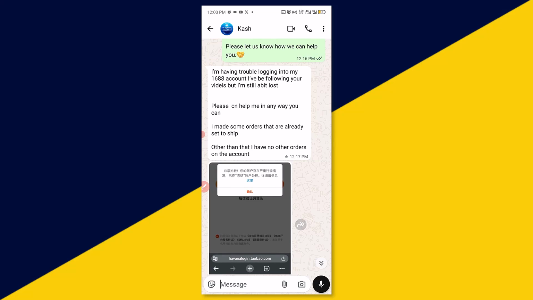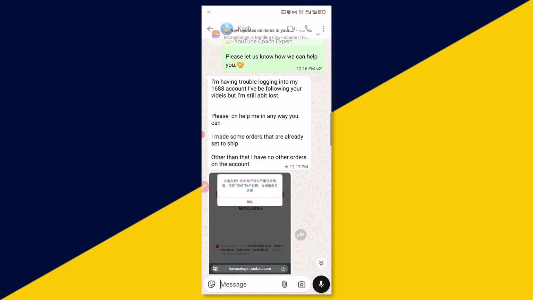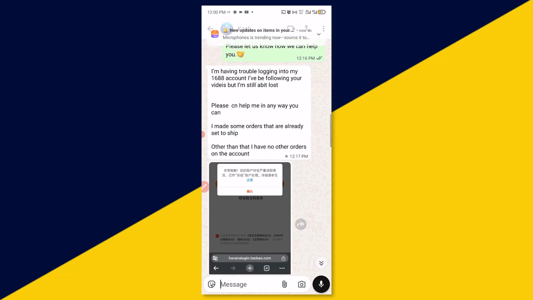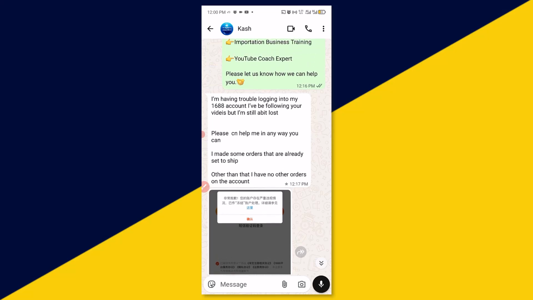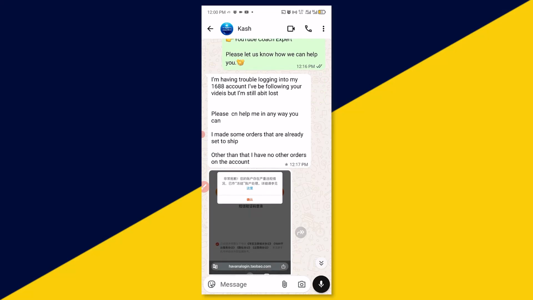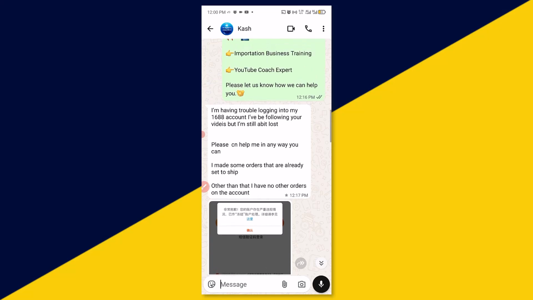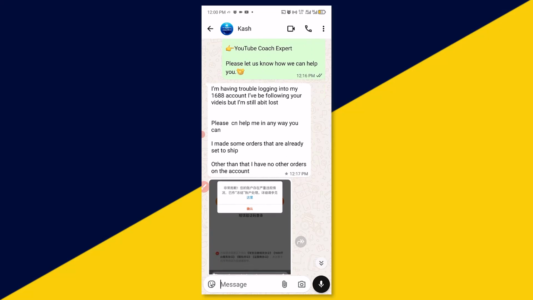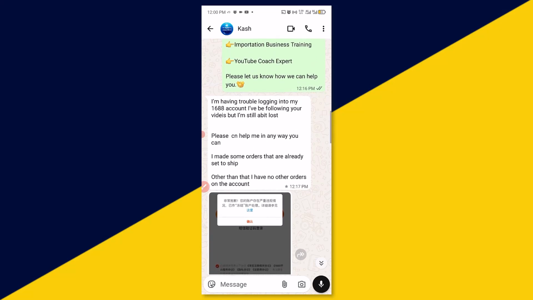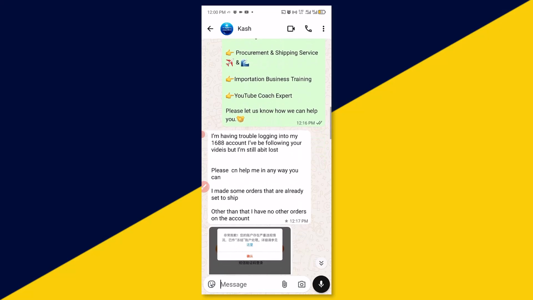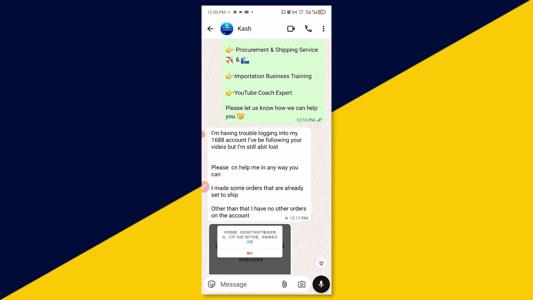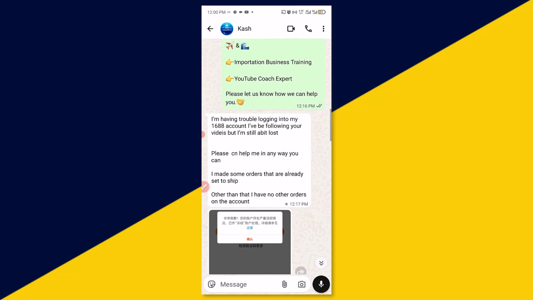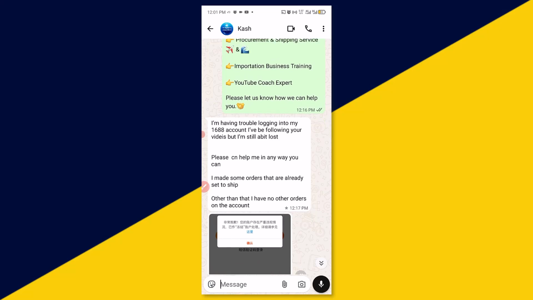The number 3 thing that can lead to your account ban on 1688 still remains with chatting with the supplier. 1688 has so many means of payment, like Alipay, MasterCard or Visa card payment, Google Pay, AliExpress payment, etc. But some people will still go ahead and ask for the supplier's Alipay payment code. Believe me, immediately you ask any supplier for an Alipay payment code to make a transfer to their bank account direct or to their Alipay account direct, your account will be definitely blocked.